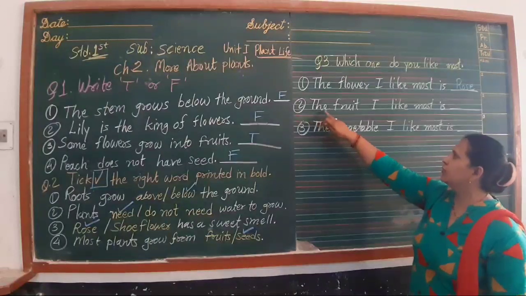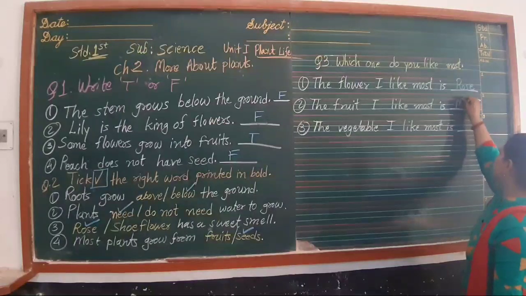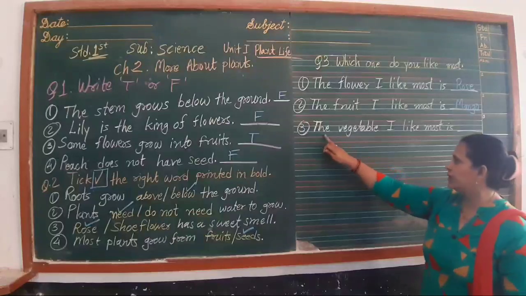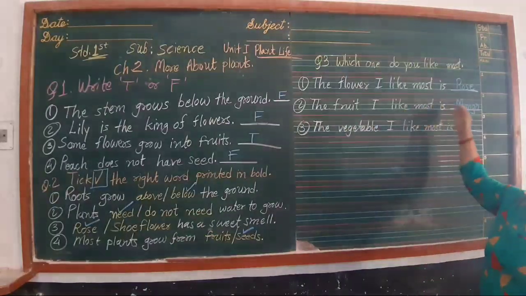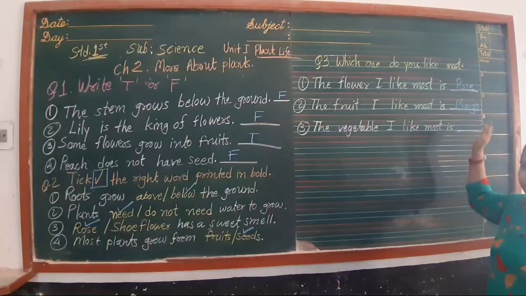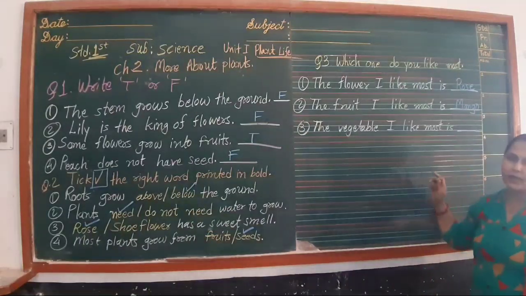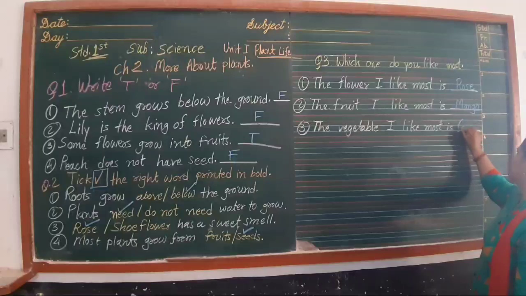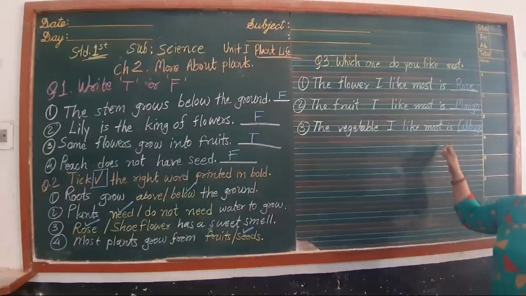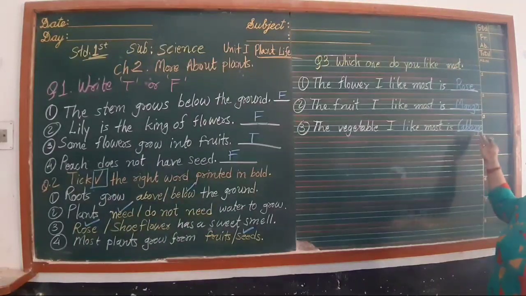Number 2, the fruit I like most. I like mango most, so I am going to write M-A-N-G-O, mango. If you like banana most, you can write banana. If you like papaya most, you can write papaya, or apple, whatever you like most, you can write here. Number 3, the vegetable I like most. I like cabbage most, so I am going to write C-A-B-B-A-G-E, cabbage. If you like potato most, you can write potato. If you like brinjal, or lady's finger, you can write whatever you like.